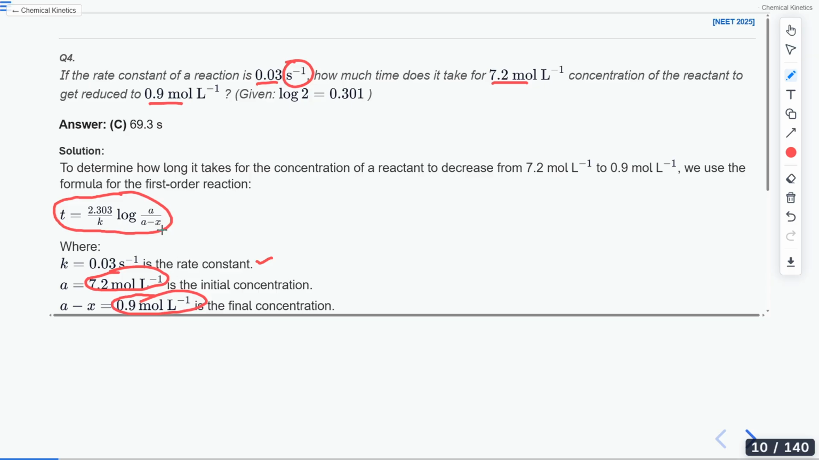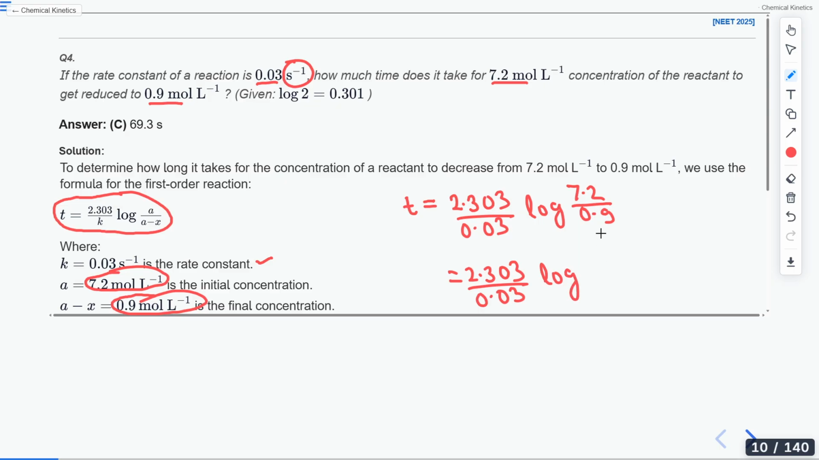You try to put these values here. What will you get? So it will be t is equal to 2.303 by k, which is 0.03. Then we have log of initial concentration, which is 7.2, and final concentration, which is 0.9. So it will be 2.303 by 0.03 multiplied by log 8. So 9 8s are 72.